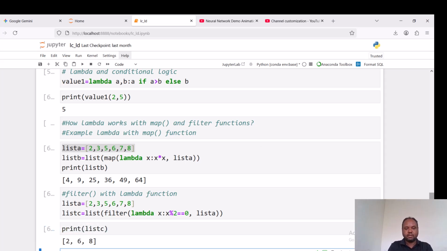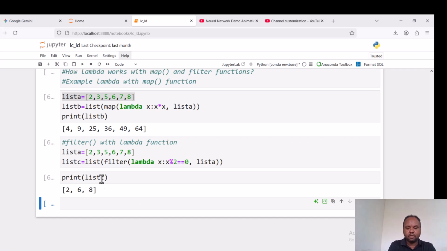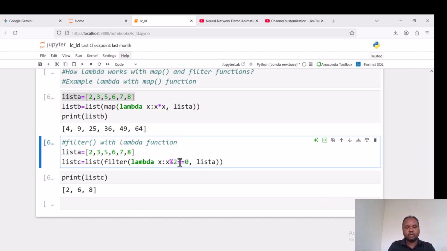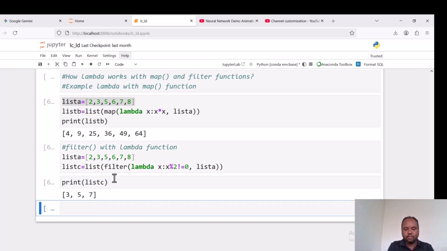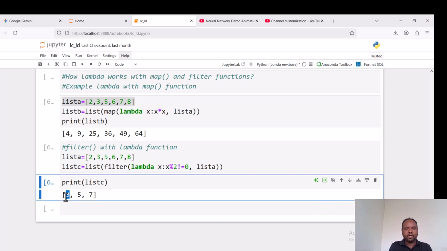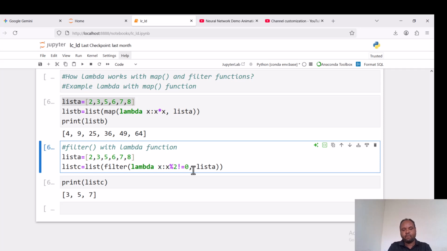Now let us see the result. Print list C. We expect to have all even numbers: 2, 6, 8. If we change this into not, we are referring to the odd numbers: 3, 5, 7.